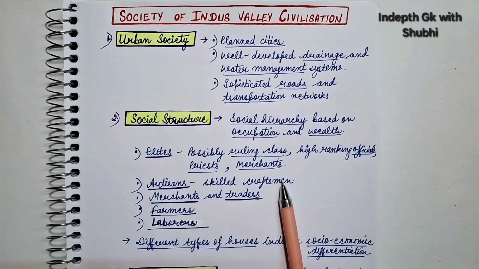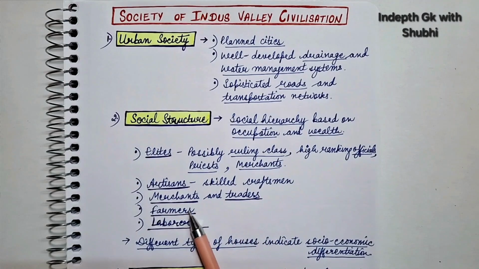Artisans were the skilled craftsmen, merchants and traders, farmers, laborers, right? Next point is that different types of houses indicate socio-economic differentiation. As we already know, the town was divided into two parts, upper part and lower part. Upper part, which is called citadel, was inhabited by the ruling class, and lower part, which was called lower town, was inhabited by the common people. So we see that there was some sort of social hierarchy, social structure or socio-economic differentiation in the society, right?